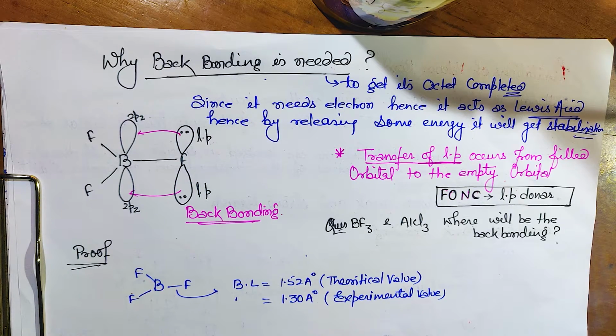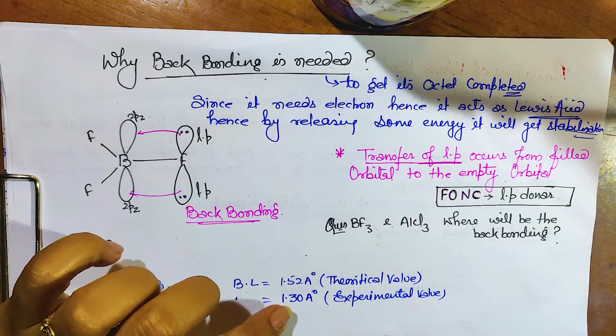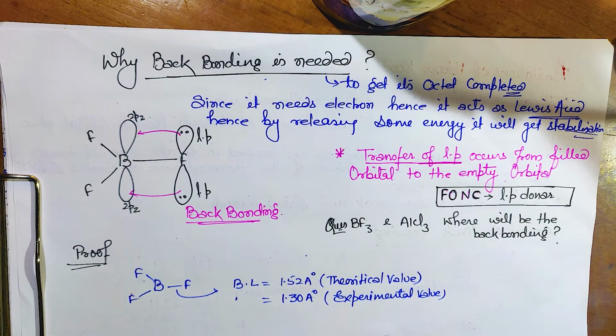Got it? Is that clear? Whenever the bond angle gets shortened, it means that single bond has acquired some double bond character. Clear? So how does it happen? Let me show you.